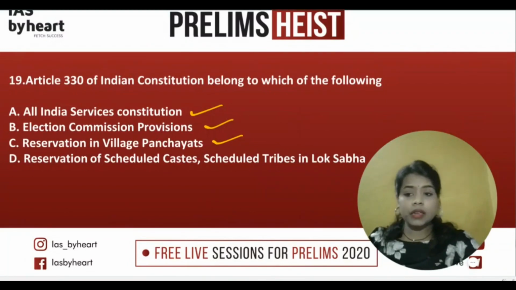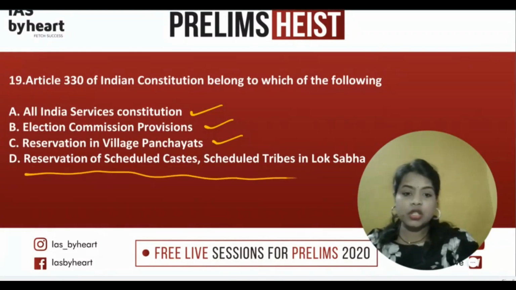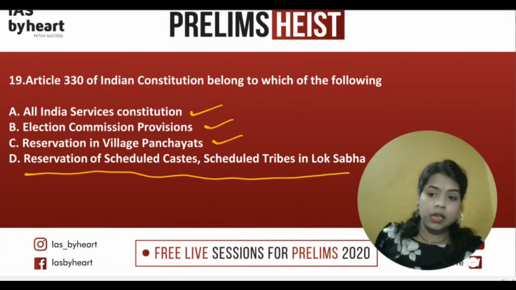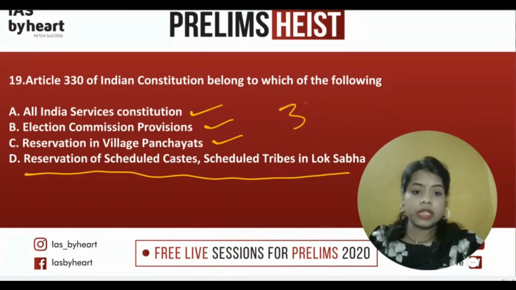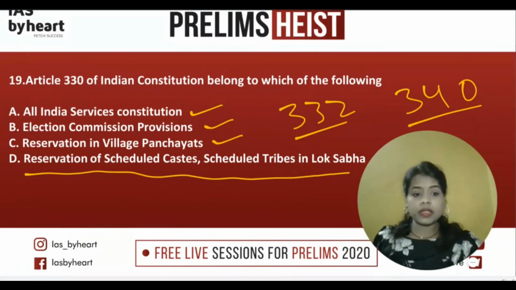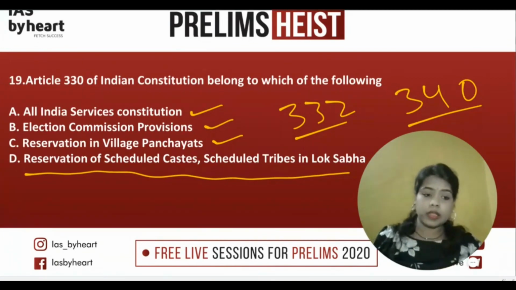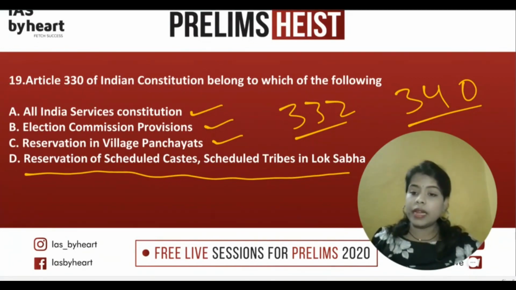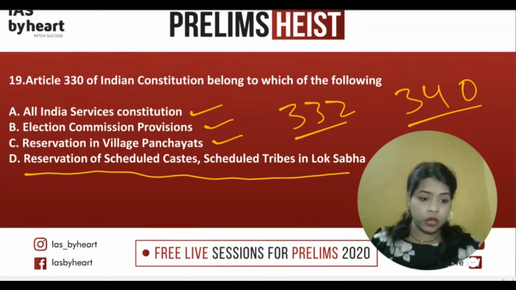Okay. Then the reservation of scheduled caste and scheduled tribes in Lok Sabha is the answer. So D is the answer, and Article 330, 332 and 340, these are all important articles related to the scheduled castes and the scheduled tribes. So related to these areas, even if you are writing an essay or anywhere else, it is better that you quote the articles, then you will have more authenticity to what you are saying about how the Constitution is trying to protect them.